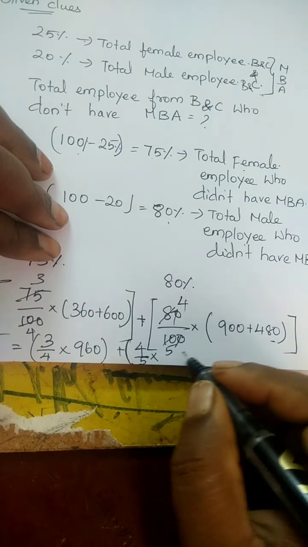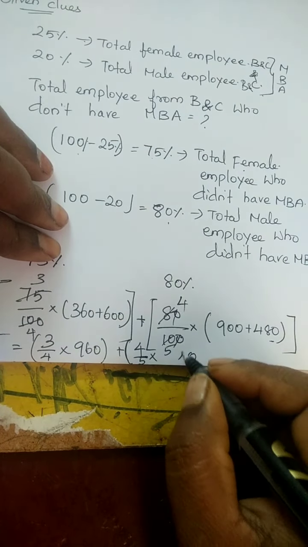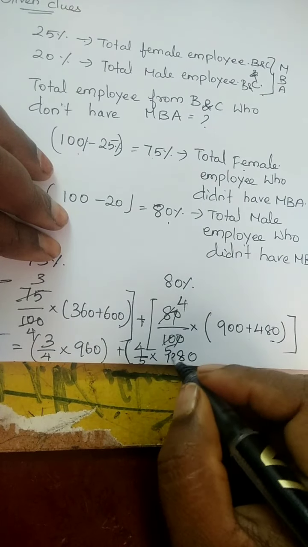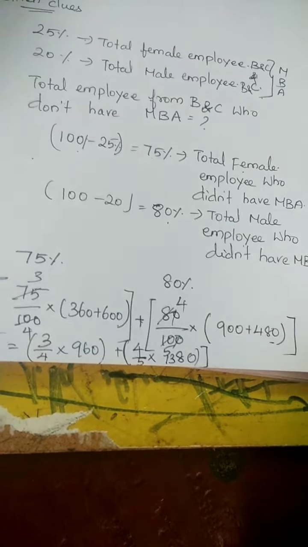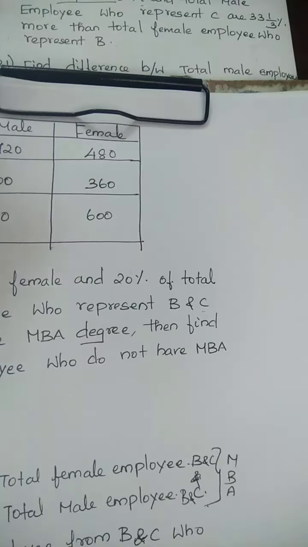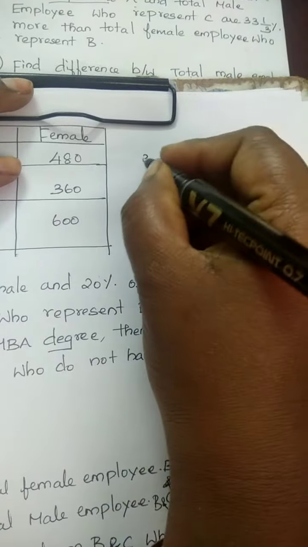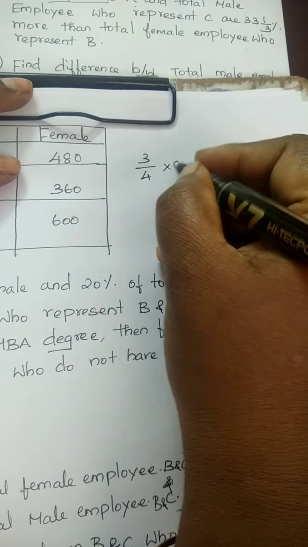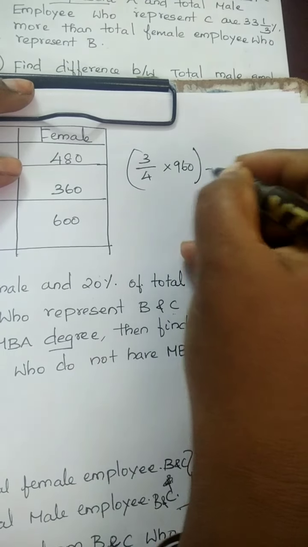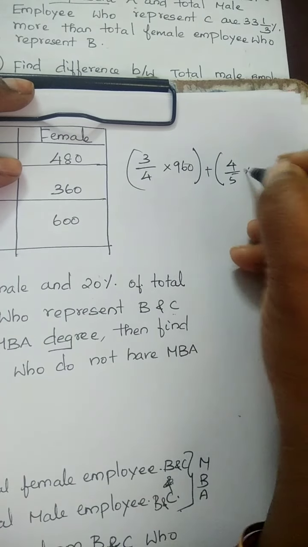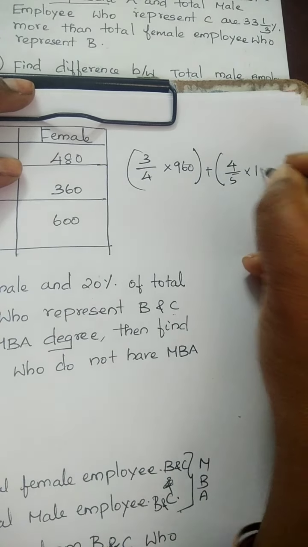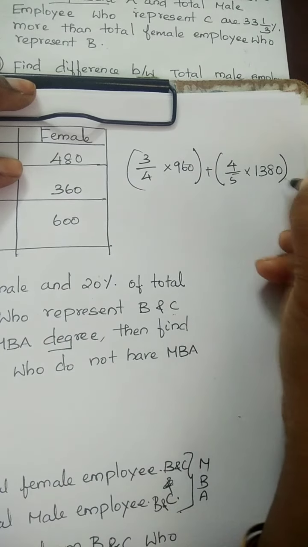What's 900 plus 480? It's 1380. Now calculate this: 3 by 4 into 960 plus 4 by 5 into 1380.